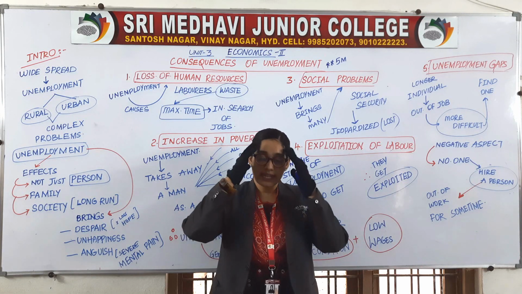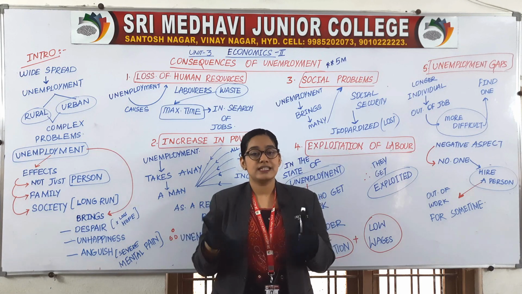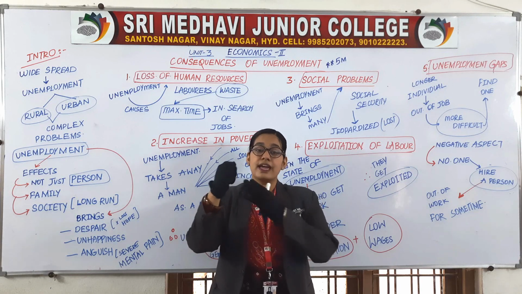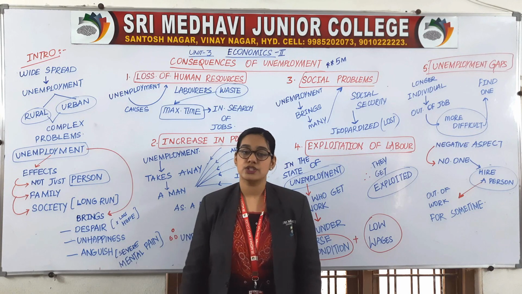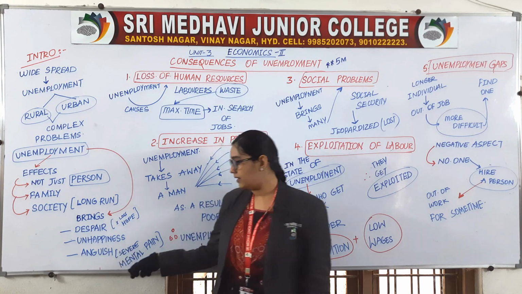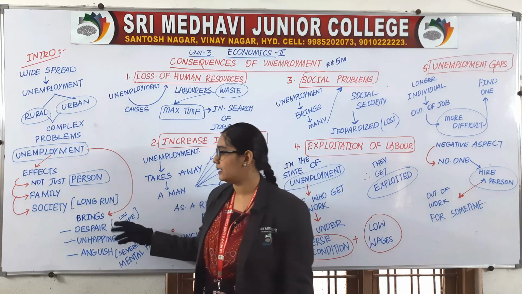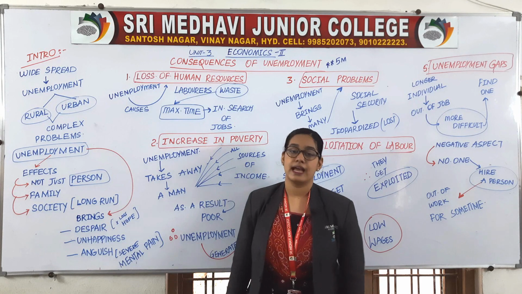So always they are having one mental pain or physical pain because they are not having nutritious food, they don't have that much of energy to do the work. That is called as anguish. That means severe mental or physical pain. So unemployment brings despair, unhappiness and anguish.